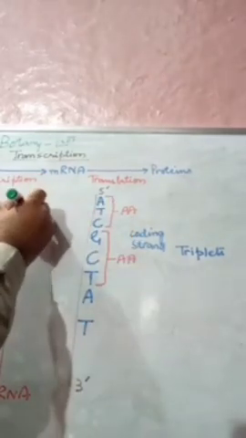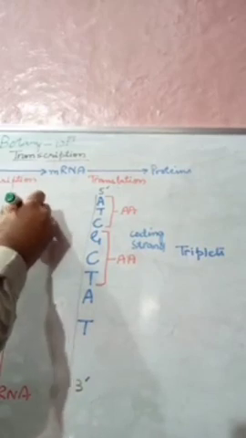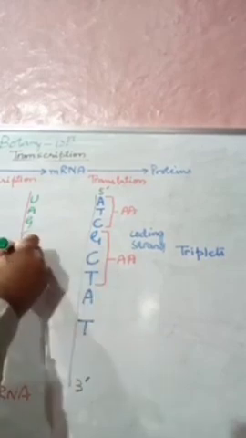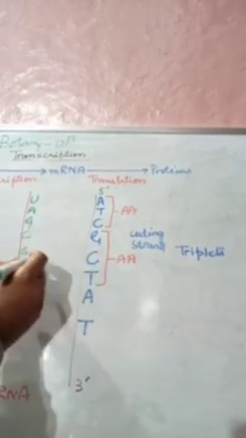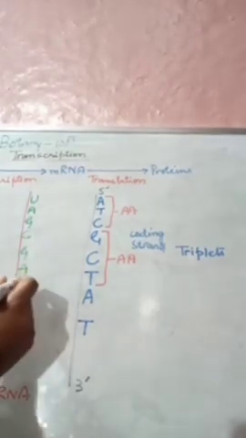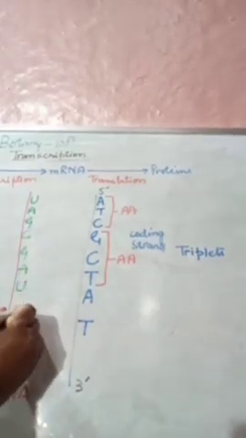Thymine's complement is adenine. Cytosine's is guanine, guanine's is cytosine, and adenine's is U, and thymine's is A.